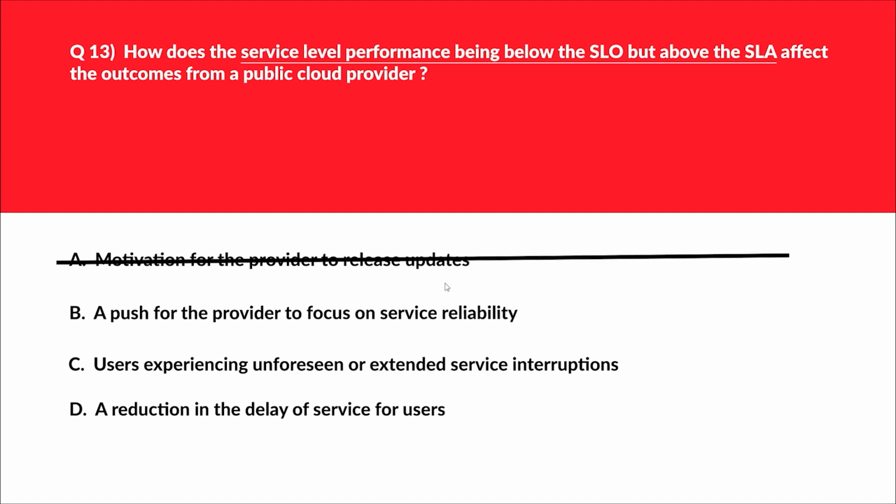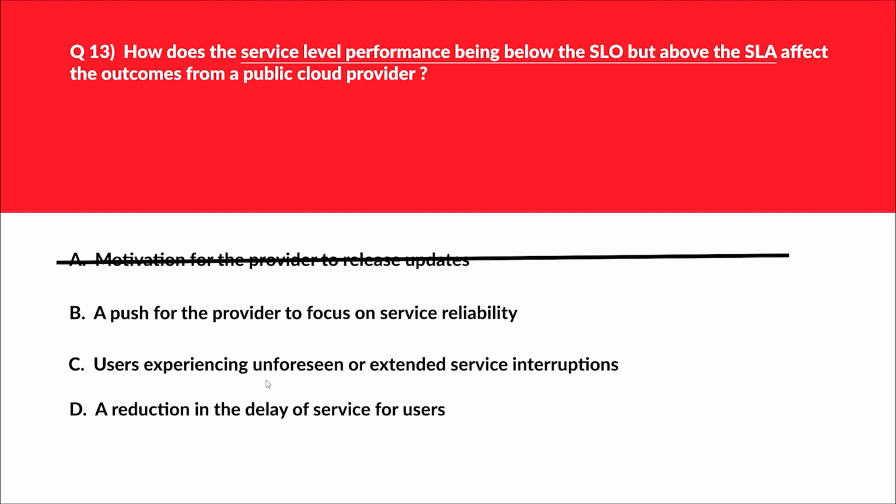Let's move to option B. B says a push for the provider to focus on service reliability. When performance drops below SLO but stays above SLA, it's a signal that the provider should focus on improving reliability to meet the expected standards. So this can be the potential answer. Let's park this. We'll move to option C.